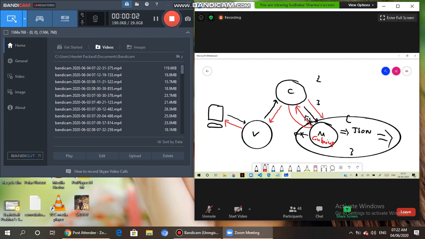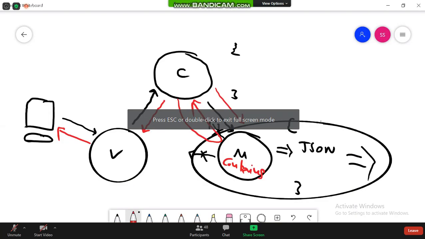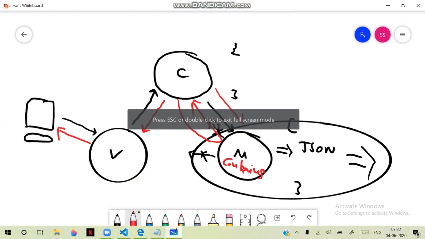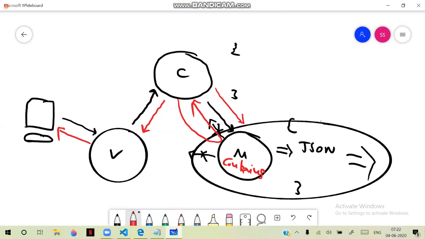It is independent. However, it is a part of the framework, but its responsibility is not involving in the communication in two-way. It is only one-way communication. It contains the data, controller will get it. That's it. That's what actually MVC architecture is.